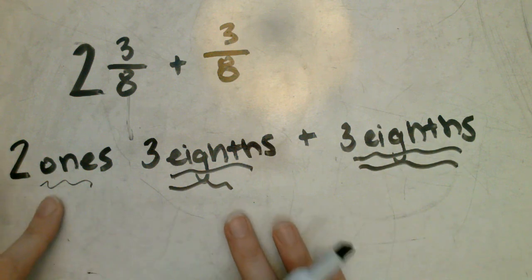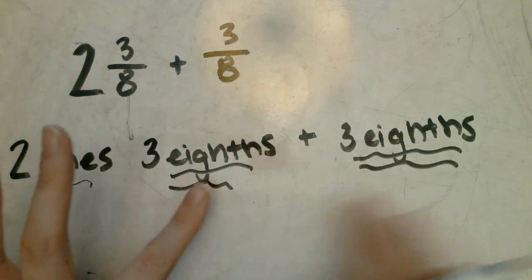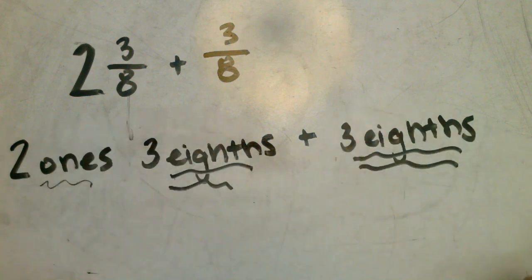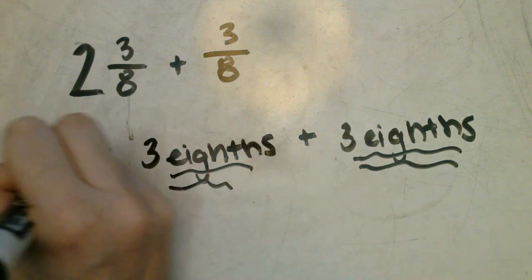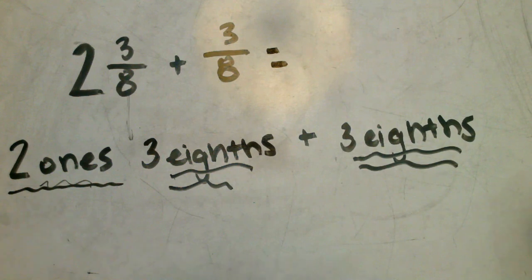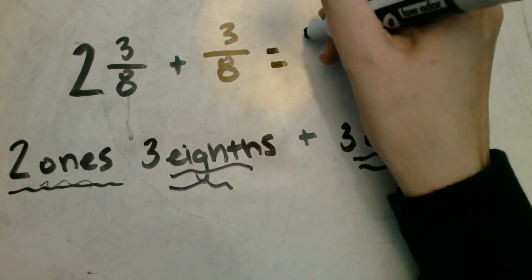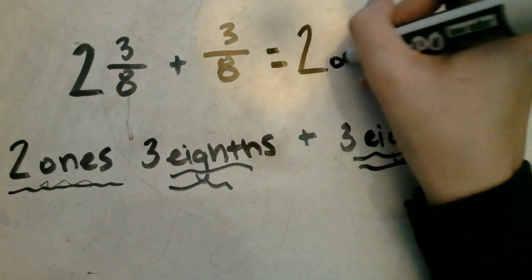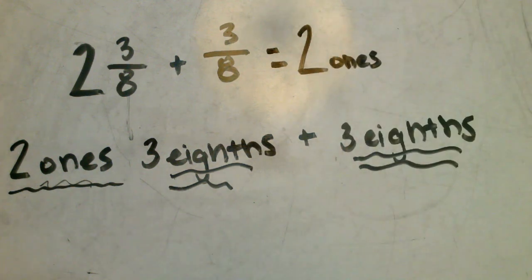So we have 2 ones. Ones is 1 unit. And we have 3 eighths twice. Eighths is our second unit. If we were going to look at how many ones there are in total, we would look to see that we have 2 ones. That's right over here. We're going to put a little equal sign next to here. In total, we only have 2 ones. So let's write 2 ones in our answer.